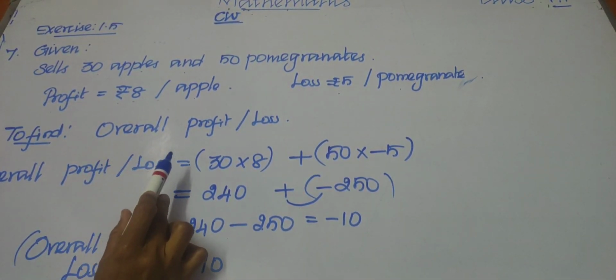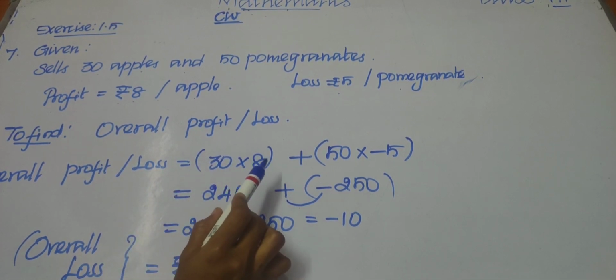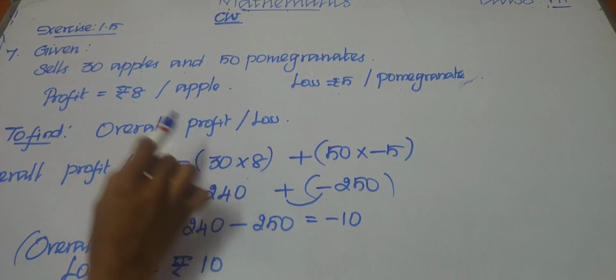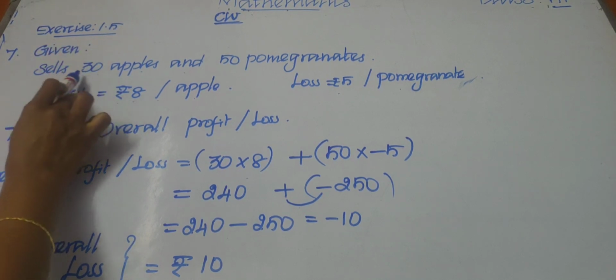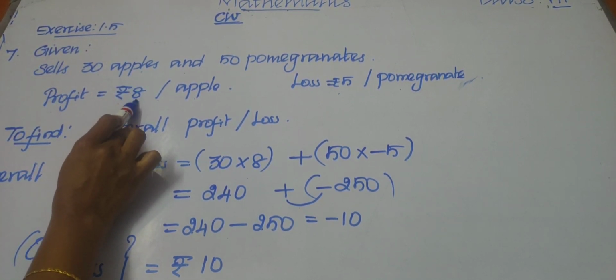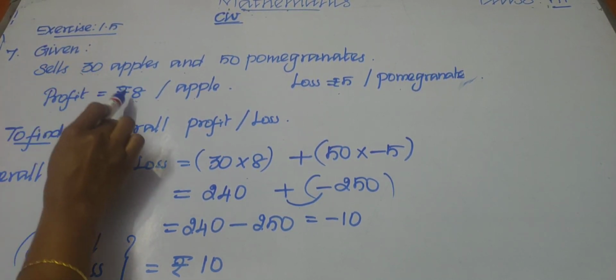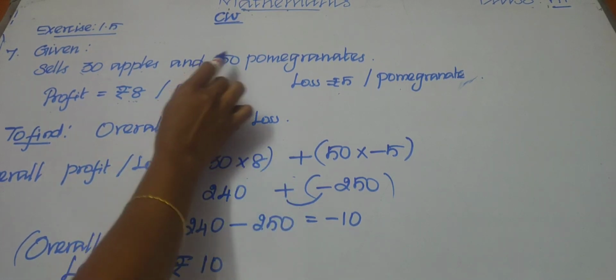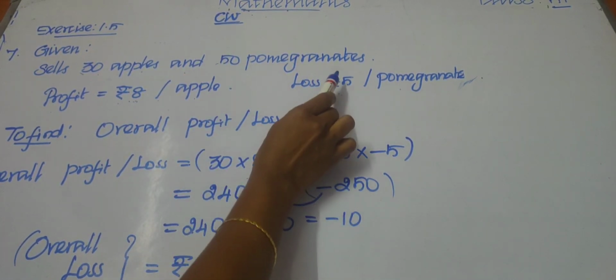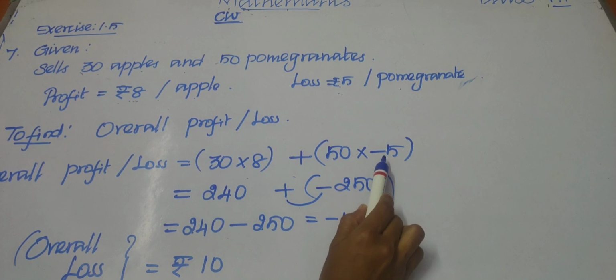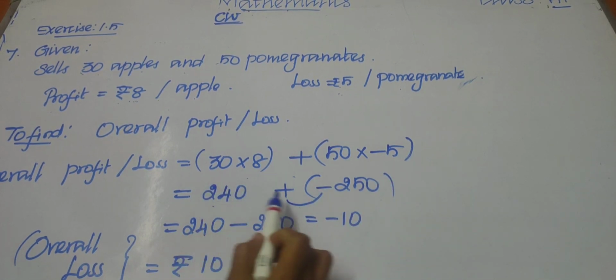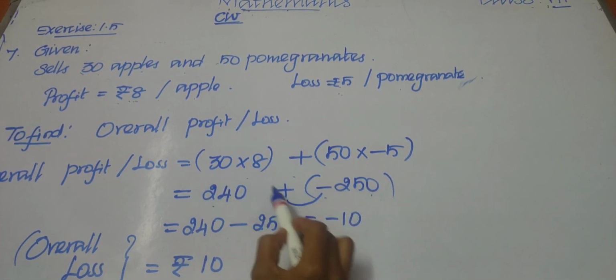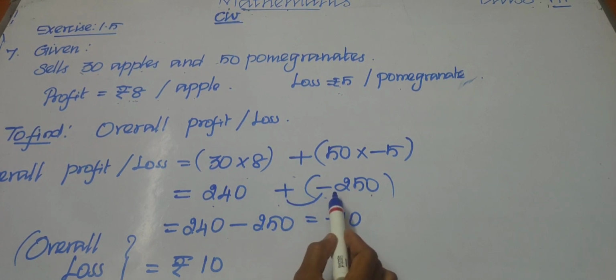Overall means we know it is addition, right? So 30 into 8 plus 50 into minus 5, where minus is the loss. We got 240 plus minus 250, two signs are there, so plus into minus is minus.